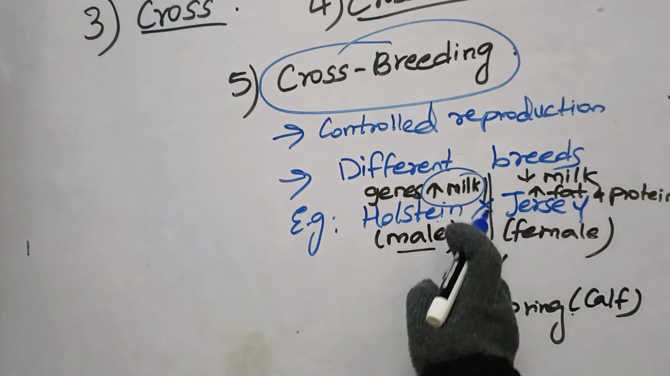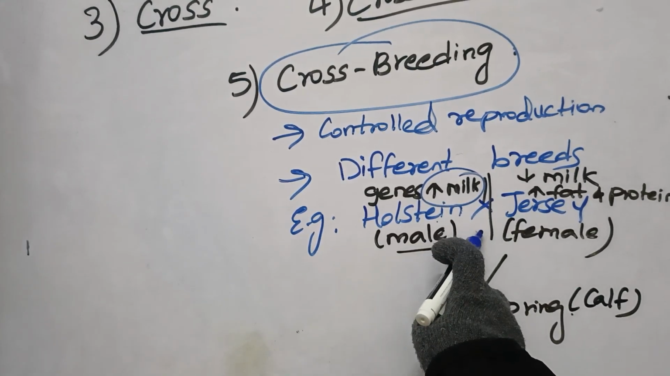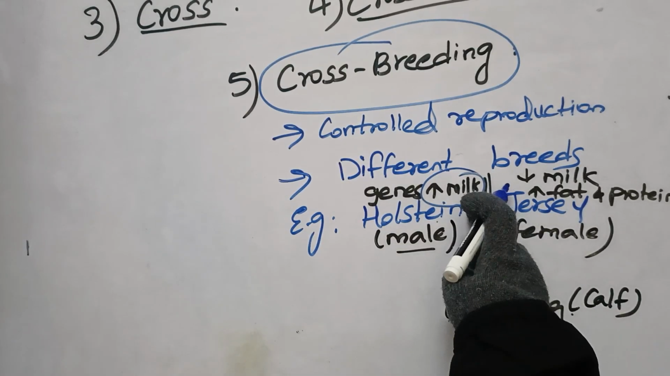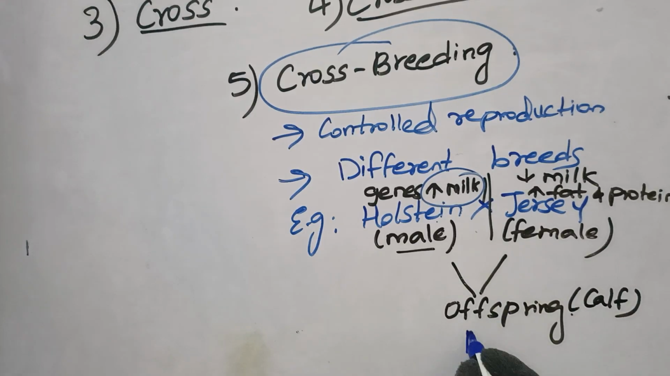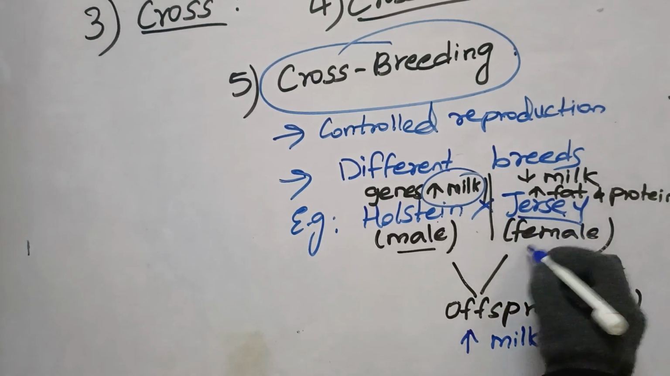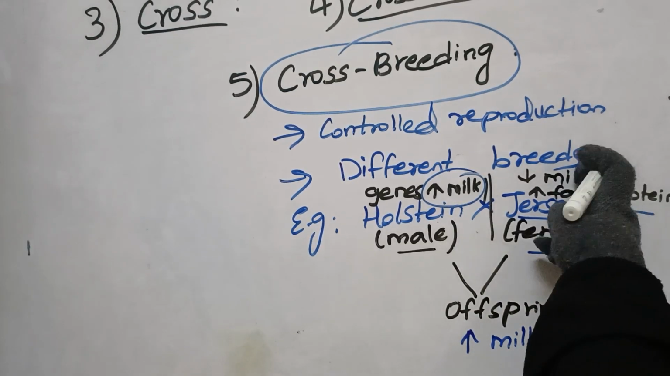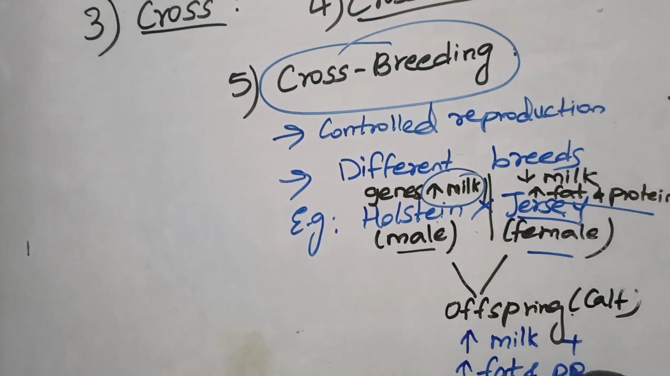See, this male definitely has got those genes from his mother, who is a Holstein female and has the quality of high milk, right? That is why this offspring will get the quality of producing high milk, plus that of the Jersey female. What is the best quality? Don't go for the poor quality, go for the best quality: high milk which contains high fat and protein.